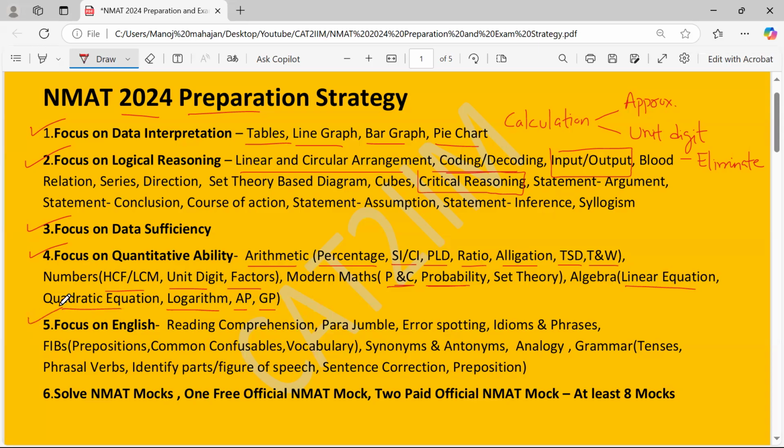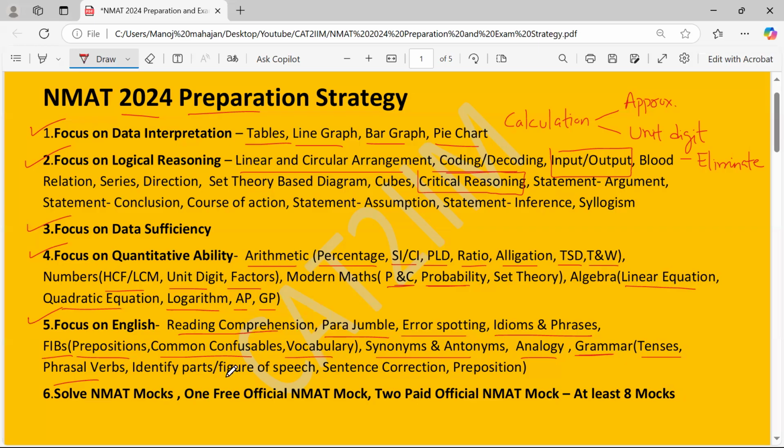Now, when you come to the English portion, you have to focus on reading comprehension, parajumble, error spotting, idioms and phrases, and fill in the blanks, where they focus on prepositions, common confusables, vocabulary, synonyms and antonyms, analogy, and grammar for sure. So you'll find tenses, phrasal verbs, identifying parts of speech, figures of speech, sentence correction, and prepositions. There are three areas which I feel, from the NMAT and SNAP perspective, everyone should focus on these days: one is grammar heavily, critical reasoning, and vocabulary.